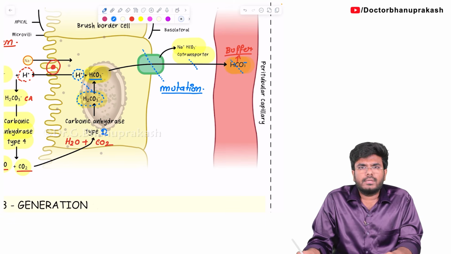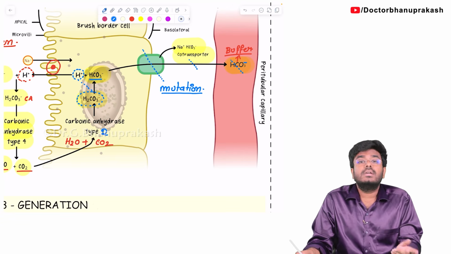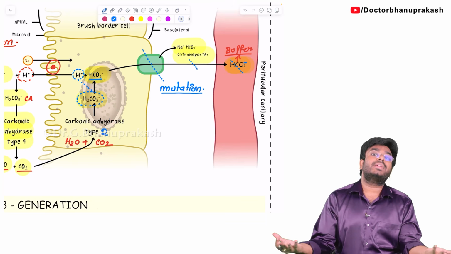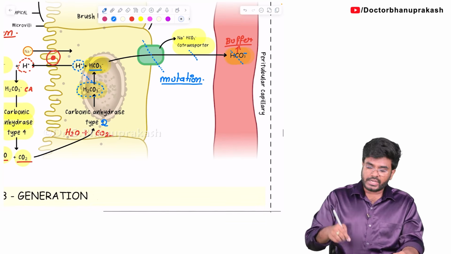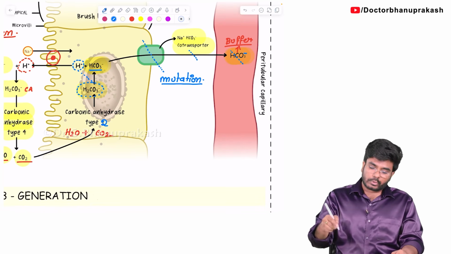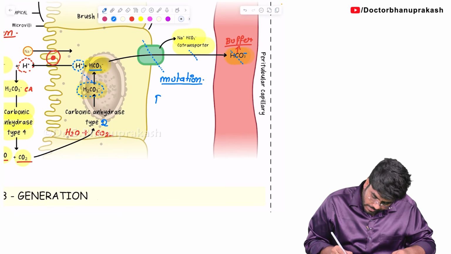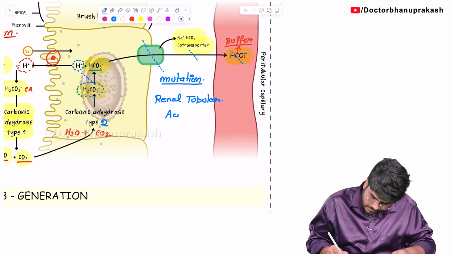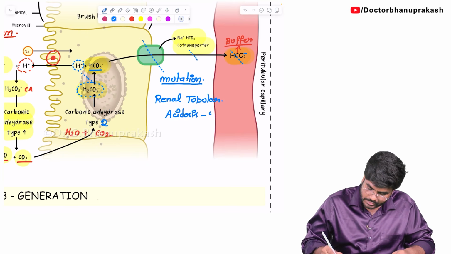Now without bicarbonate, no base means acidosis. So the person can go into metabolic acidosis. So the mutation of the sodium bicarbonate cotransporter will lead to a disease called renal tubular acidosis, renal tubular acidosis type 2.